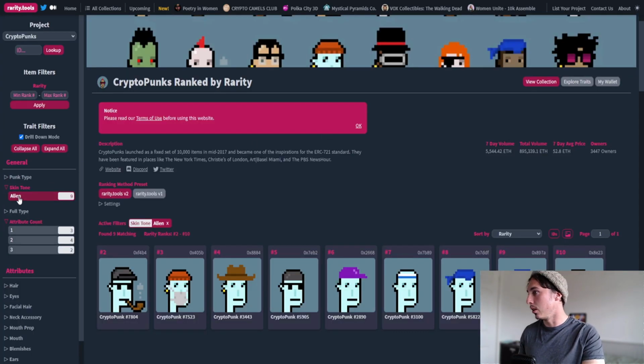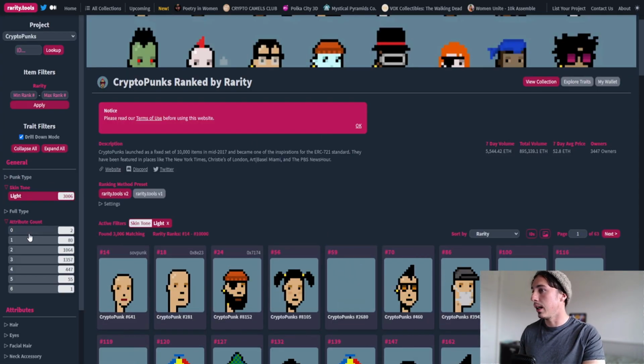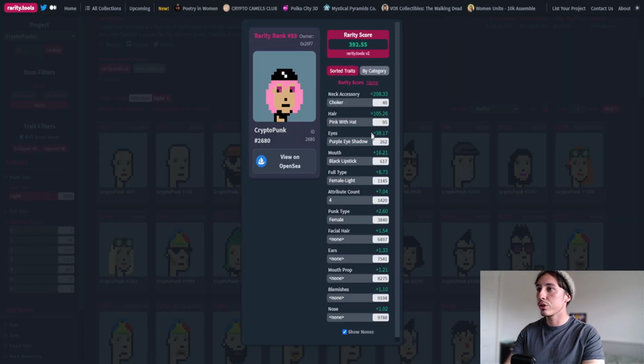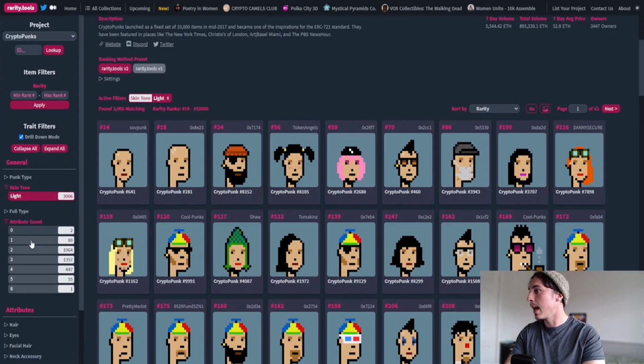So if we were to look back at the skin tone, click onto light, maybe just have a look at a different one, rank 59, we can see straight up we're not getting as high of a score. The skin tone really made a big impact there because of the rarity of the total supply. So it's important to apply this metadata to your NFT experience so you can help value and gauge what NFTs are actually looking really hot in the market right now.